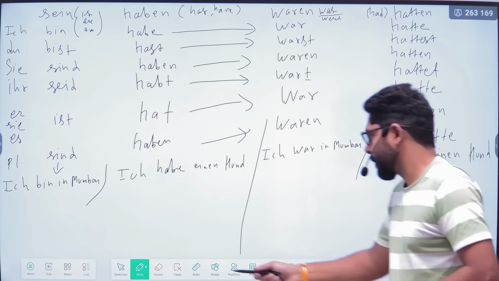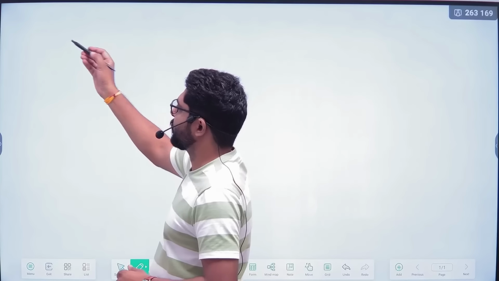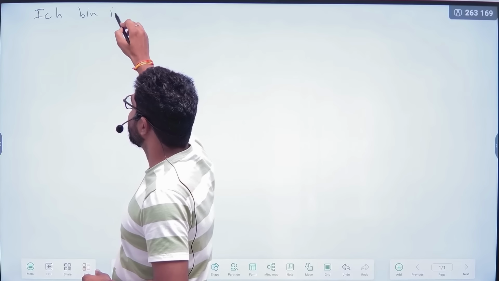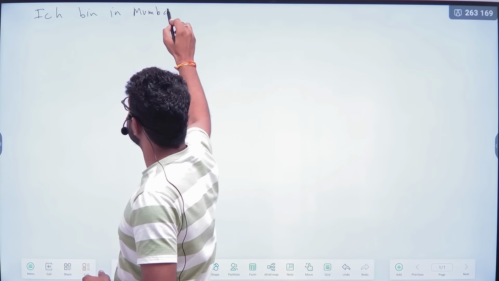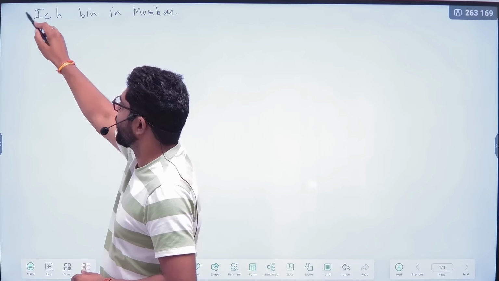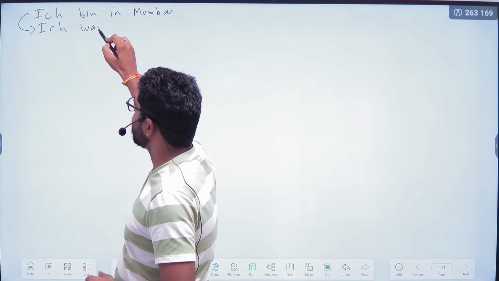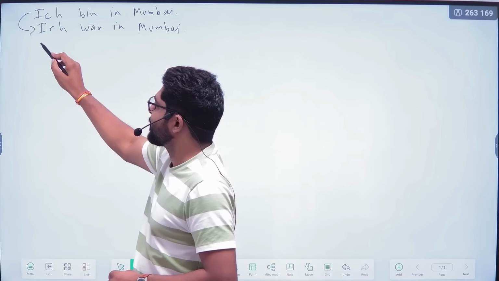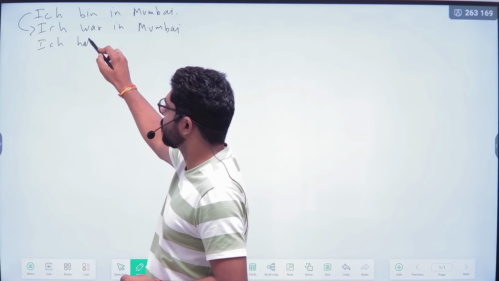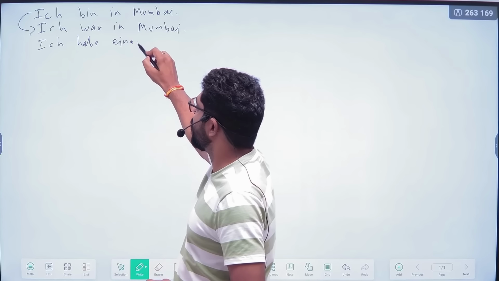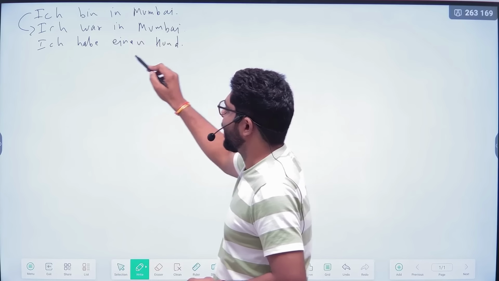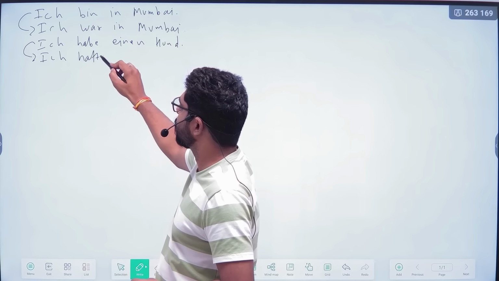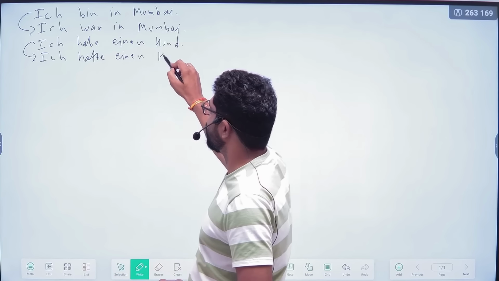In the sentence structure we have made here with helping verbs: ich bin in Mumbai. And the past of it, ich war in Mumbai. The present is ich habe einen Hund. And in the past, ich hatte einen Hund.